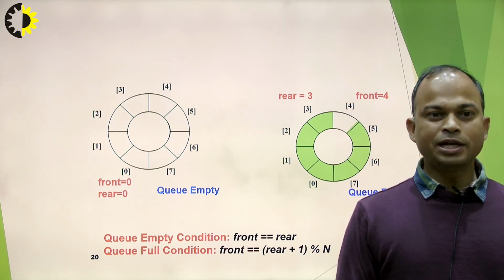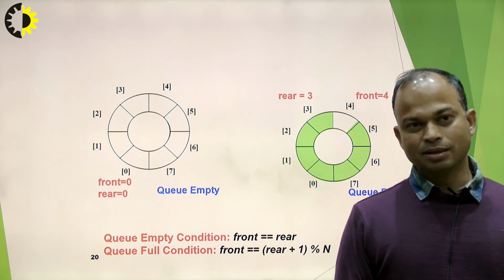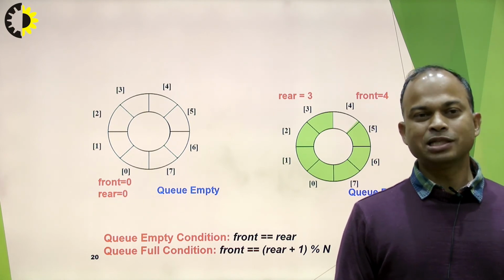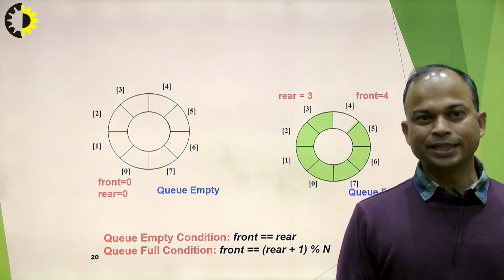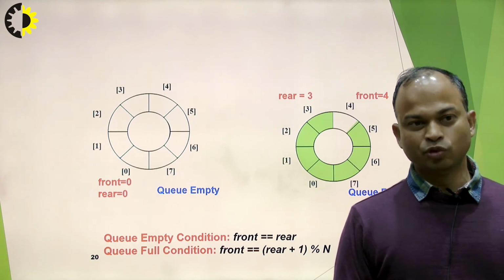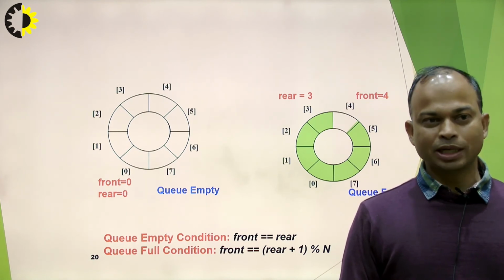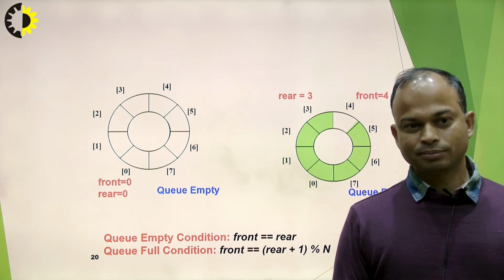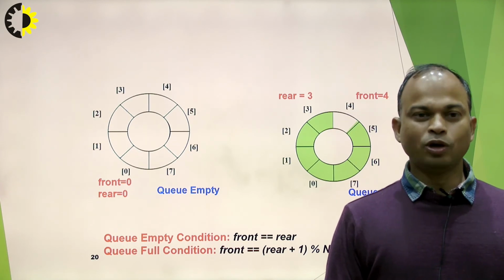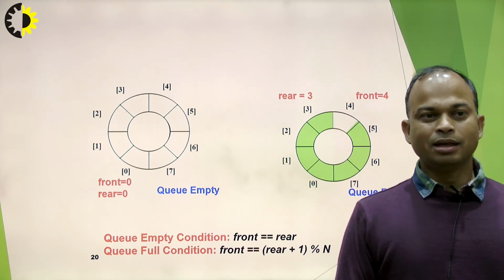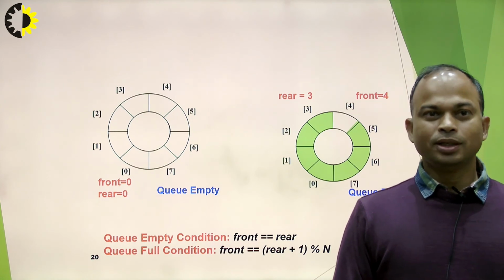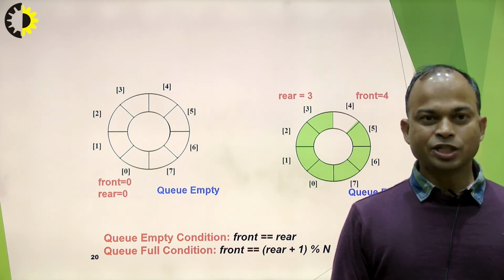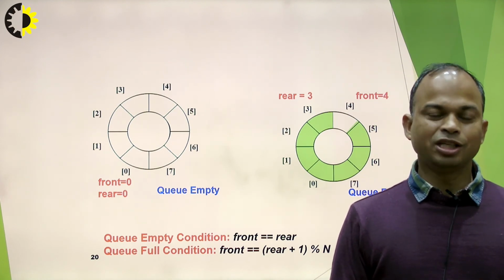Here front is pointing to 4 and rear is pointing to 3. If we compute rear plus 1 modulus division n, rear equals 3, plus 1 is 4, and the size of this circular queue is 8. So if we divide 3 plus 1, which is 4, by modulus 8, the remainder is 4. In this way, front equals rear plus 1 modulus division n is true. So we observe that this queue is full.